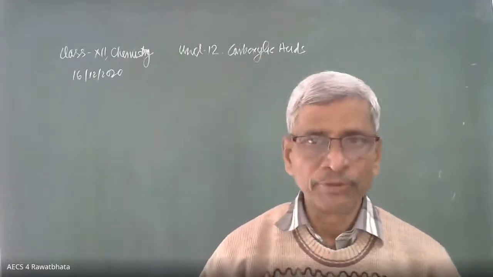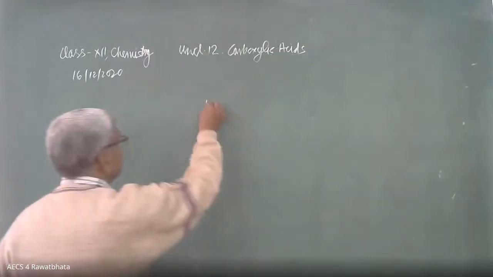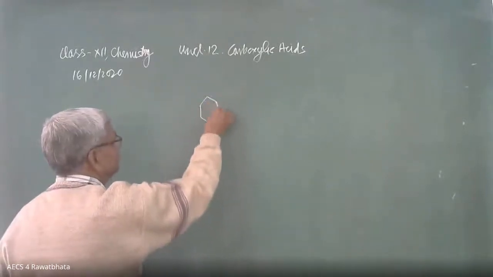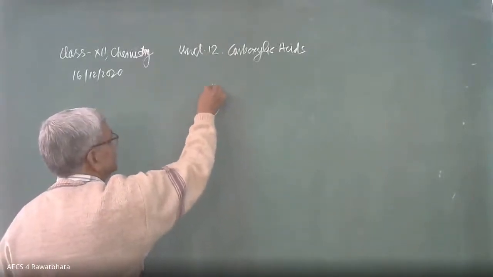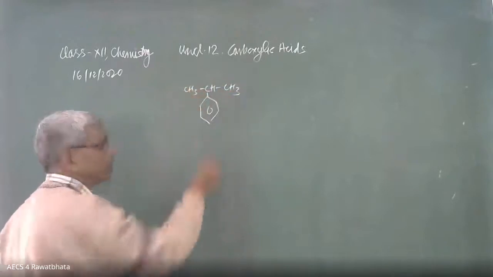Cumene, we should know the formula first. Its structure is like this. This is the cumene. Here is CH, CH3, and here is CH3.